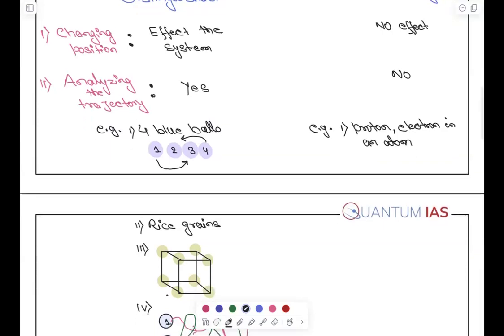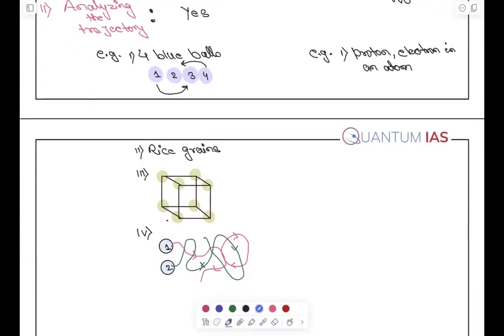Let's say now you know that this is your atom. Let's say this is your nuclei, right? You have proton, you have neutron here. Where is proton present inside the nucleus? You cannot say that. You will just say that within this boundary, all the protons and neutrons are available. But exactly where is the proton? You cannot say.